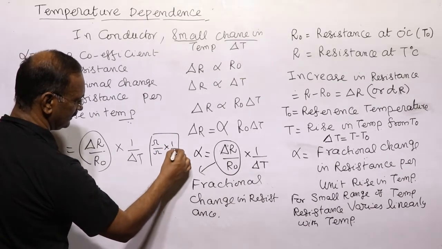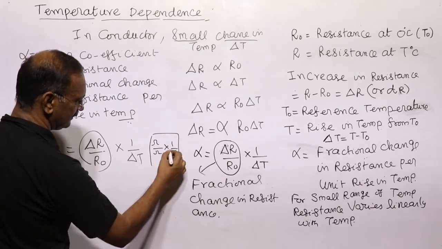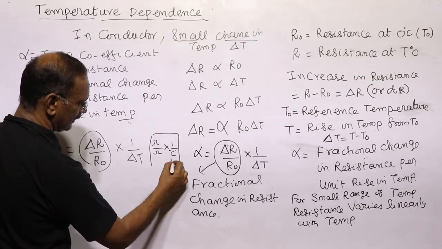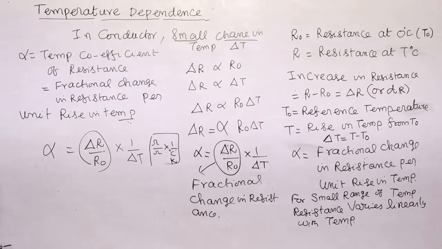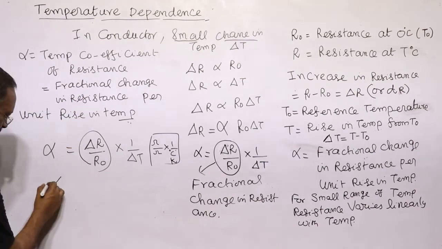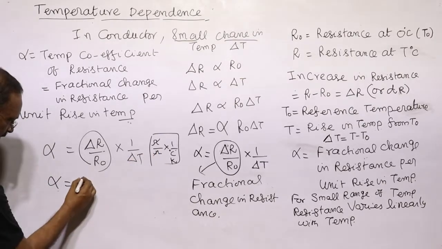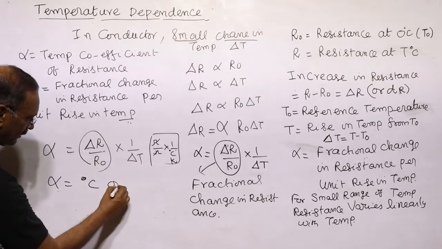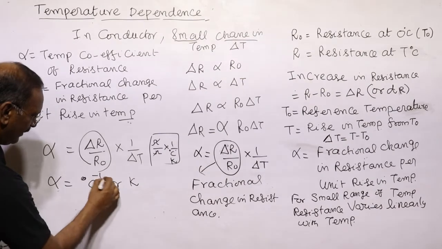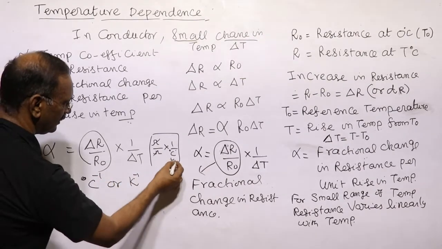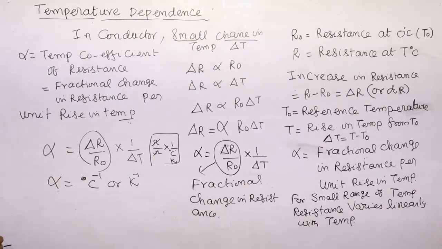It may be degree centigrade or Kelvin. So the unit of alpha, since ohm and ohm cancel, is degree centigrade inverse or Kelvin inverse, because the C or K remains. We can give it either in centigrade or in Kelvin.